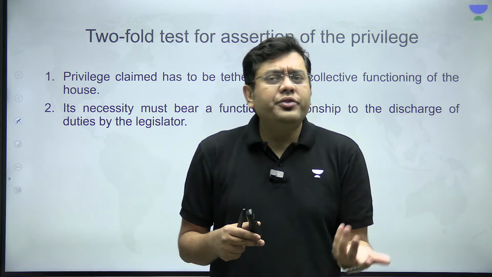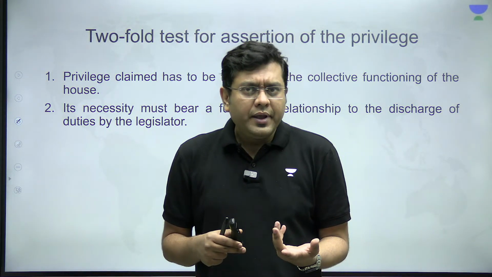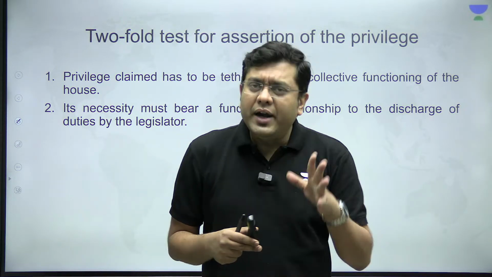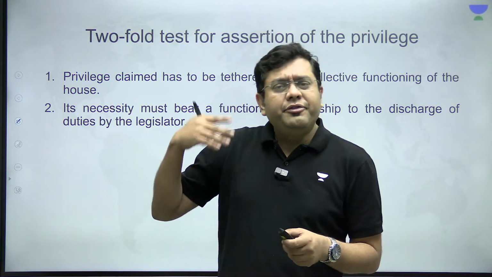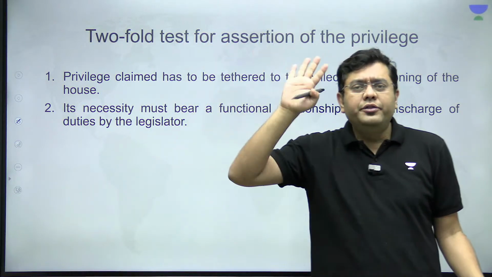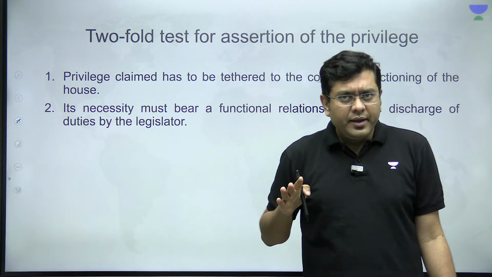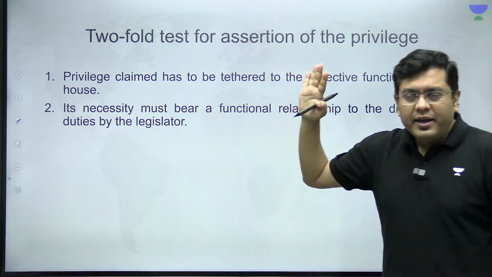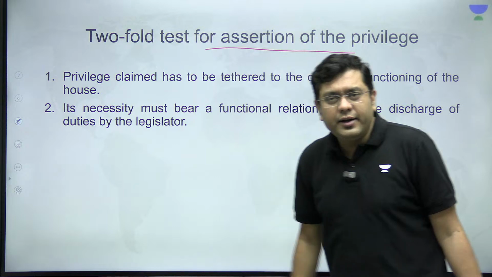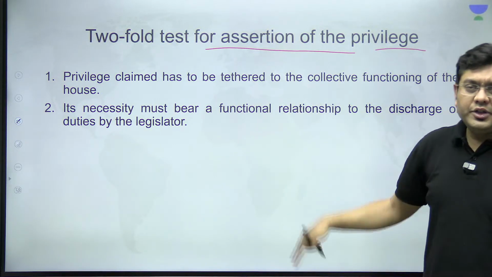So Supreme Court's intervention can be carried out, and one has to understand that it is not as if anywhere and everywhere Article 105's provisions can be used or exercised to gain immunity. There can be certain cases, and a twofold test is required for the assertion of this privilege.